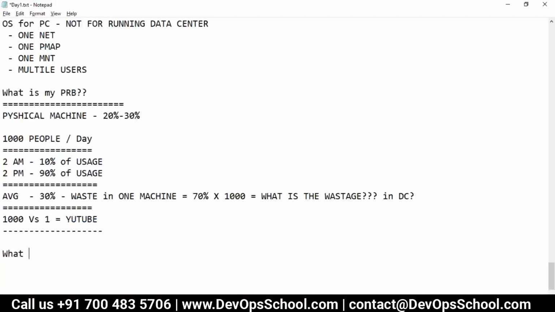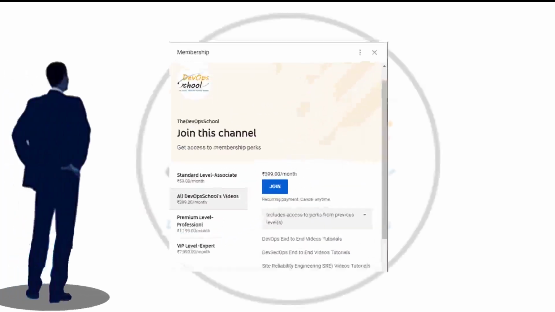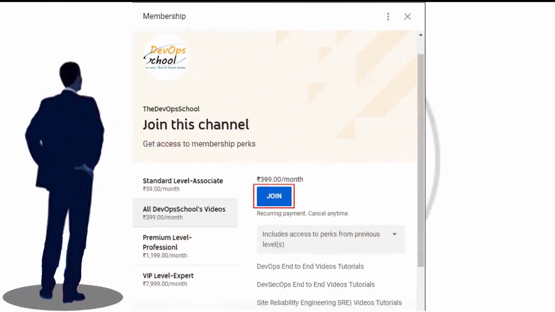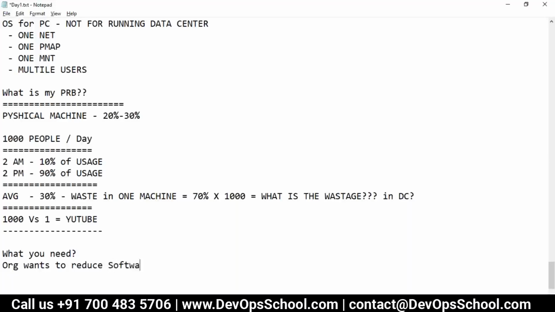What do you need here? The organization wants to reduce software running cost. Okay, running cost.